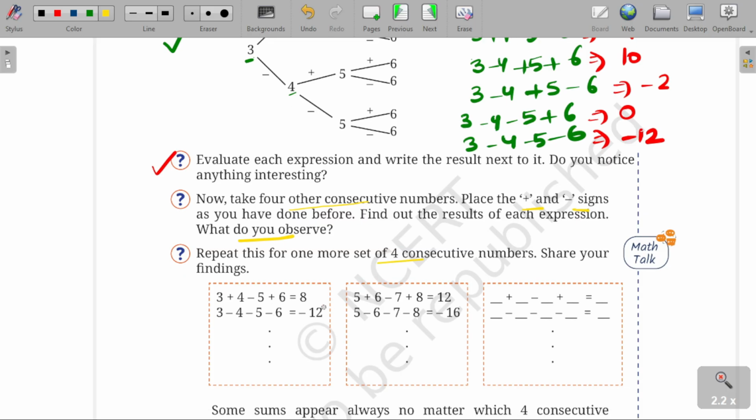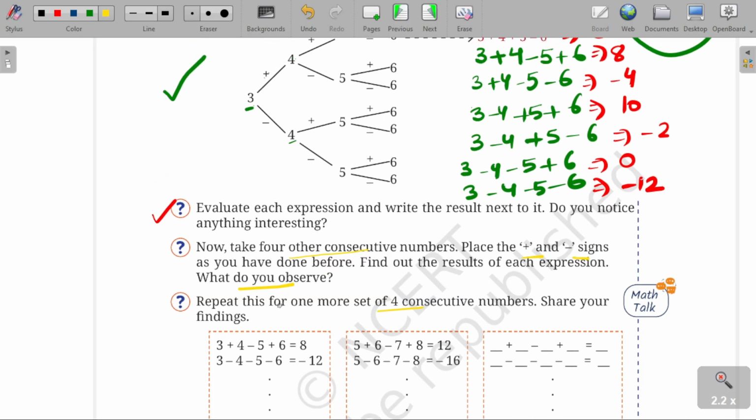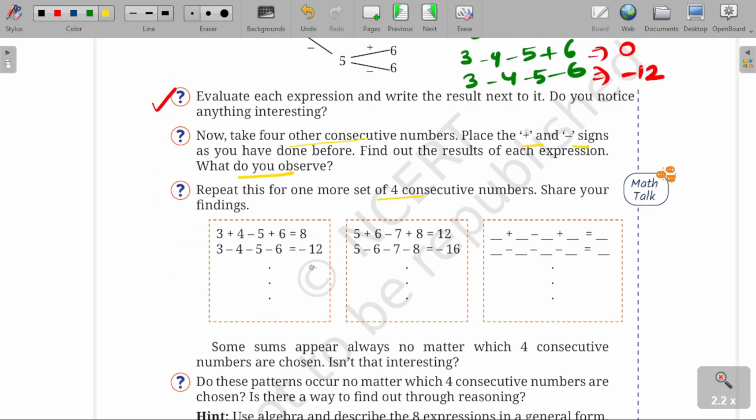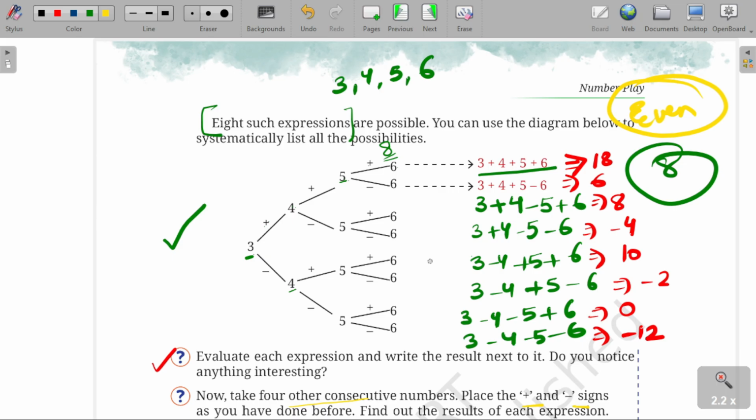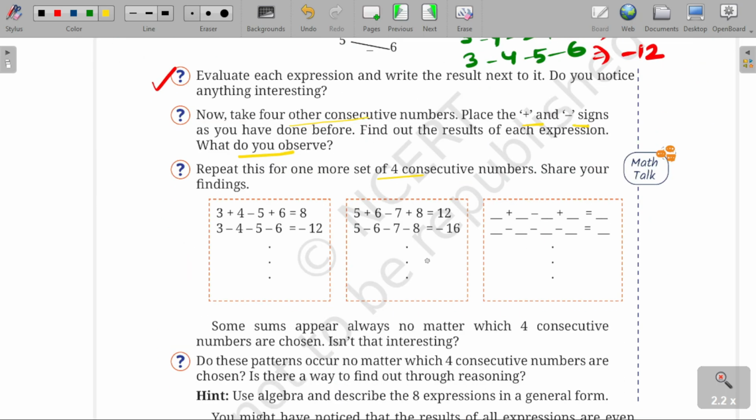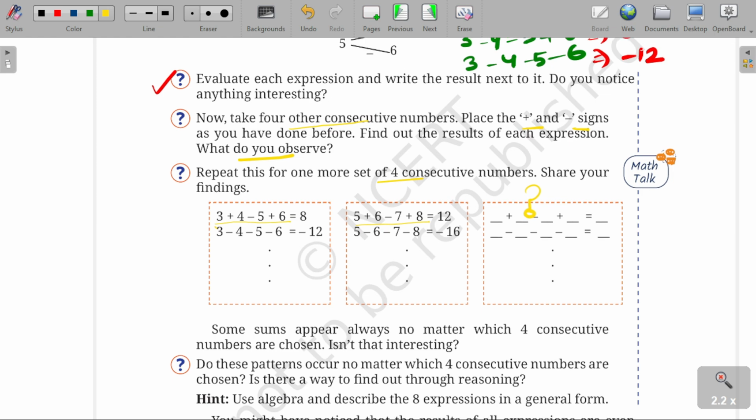And this can be like this, like they have also solved this: 8 minus 12, 12 minus 16, and so on. They have taken the 3, 4, 5, 6 here, 5, 6, 7, 8 here, and you can take your own choice also.